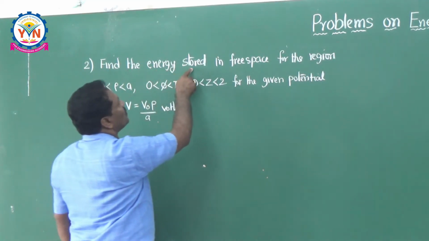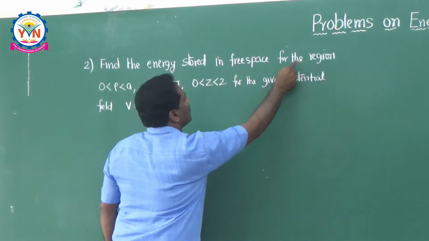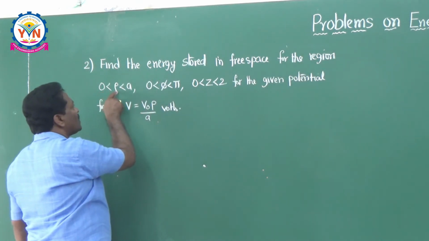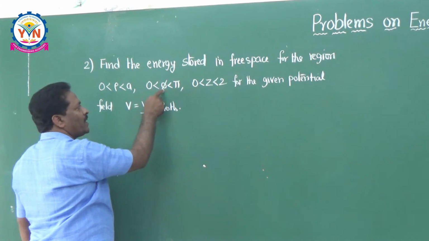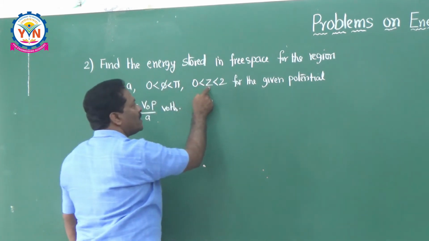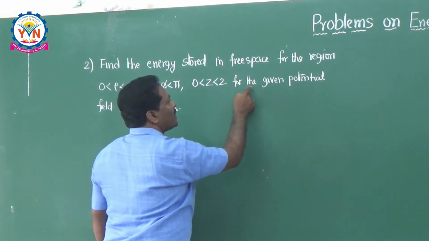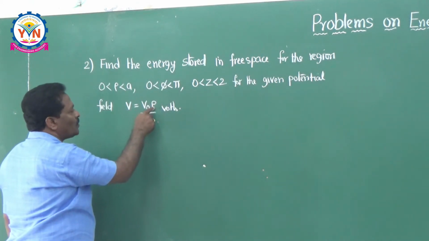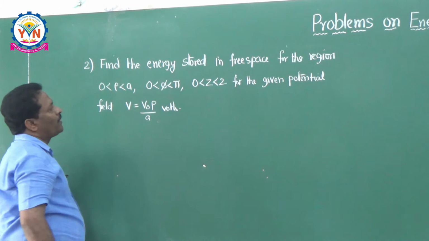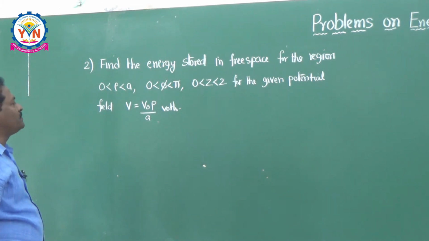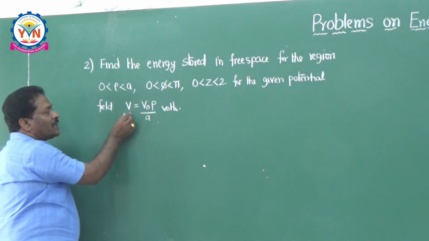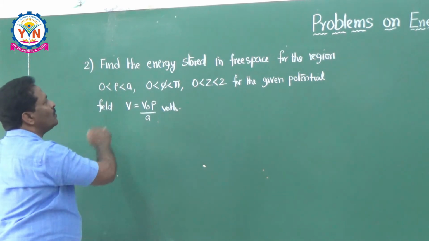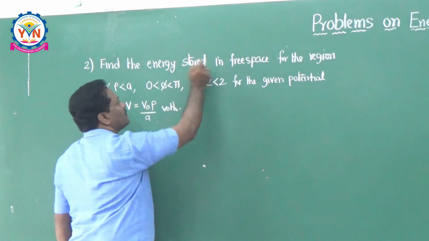Find the energy stored in free space for the region bounded by 0 less than rho less than a, 0 less than phi less than pi, 0 less than z less than 2, for the given potential field V equal to V naught into rho by a volts. If you observe closely, in this problem he has given this potential. He is going to ask you what is the energy stored in the system.